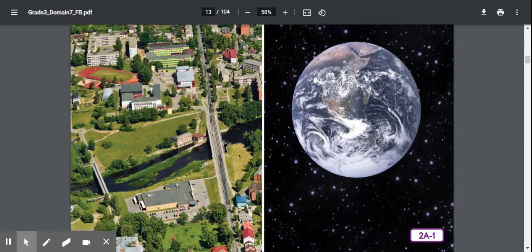So today we're going to be learning more about some of the planets in our solar system. Which celestial body is at the center of our solar system? A star. Solar, remember, solar means sun. So it's our sun system. And Earth is the 3rd planet away from the sun.